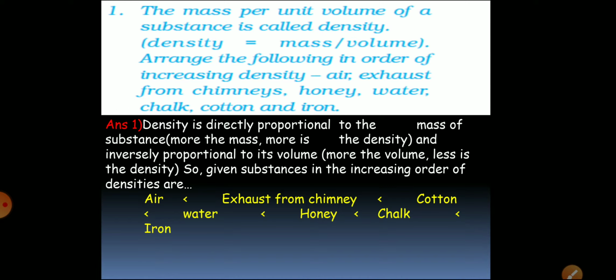Then water. After water, whose density is more, is honey, because honey is heavier than water. After honey, it is chalk, and at last the iron. Iron has the highest mass among these substances, and that's why its density is highest. So the correct order is air, exhaust from chimney, cotton, water, honey, chalk and iron.